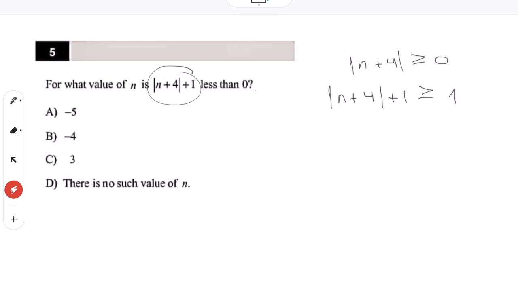Okay, so with that in mind, it's asking for what value of n it is less than 0, and we just deduced that it's always going to be greater than or equal to 1, so therefore there is no such value of n.